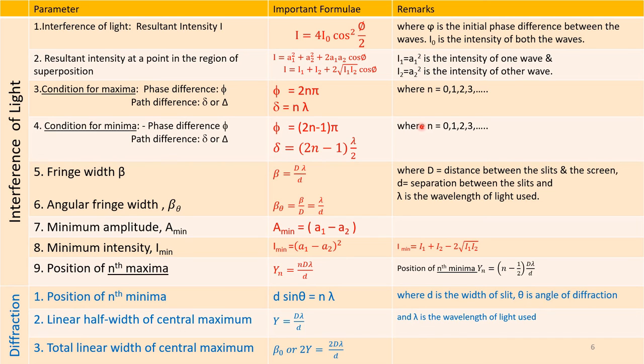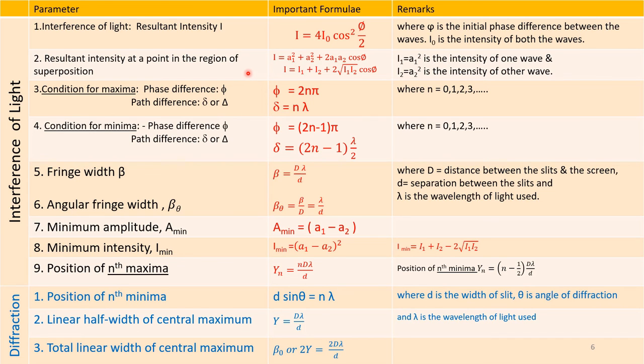Number 1. Interference of light. The resultant intensity I is given by I is equal to 4 I naught into cos square phi by 2, where phi is the initial phase difference between the waves and I naught is the intensity of both waves. Resultant intensity at a point in a region of superposition.